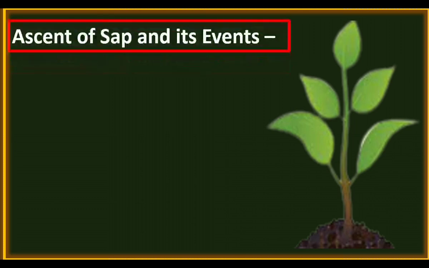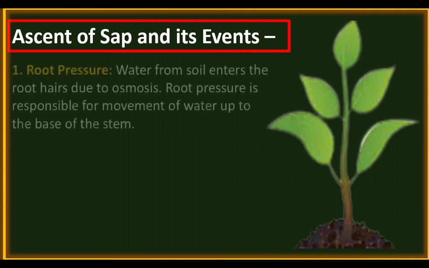Ascent of sap. What is sap? Mineral salts mixed with water is called sap. Ascent means upward movement. Upward movement of water and mineral salts is called ascent of sap. Ascent of sap takes place because of some forces. The first one is root pressure.